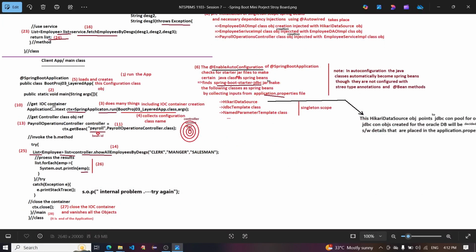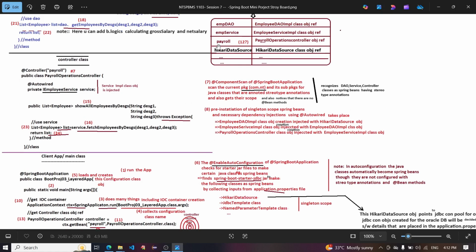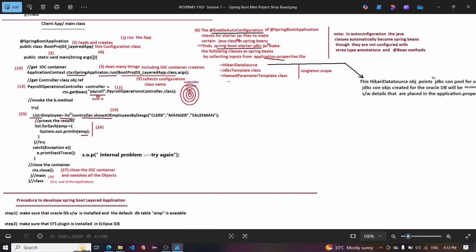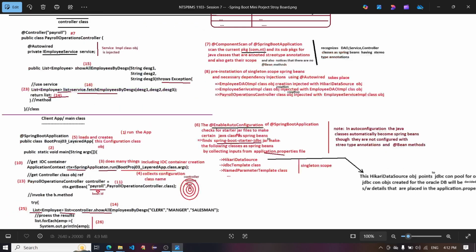10. Get the IOC container, ApplicationContext ctx. Then 11. PayrollController equals ctx.getBean, PayrollOperationsController.class. Execute the PayrollApplication class, and here 12. PayrollOperations object reference, and 13. PayrollOperationsController equals controller, and 14. controller.showAllEmployeeByDesignation with manager, salesman.